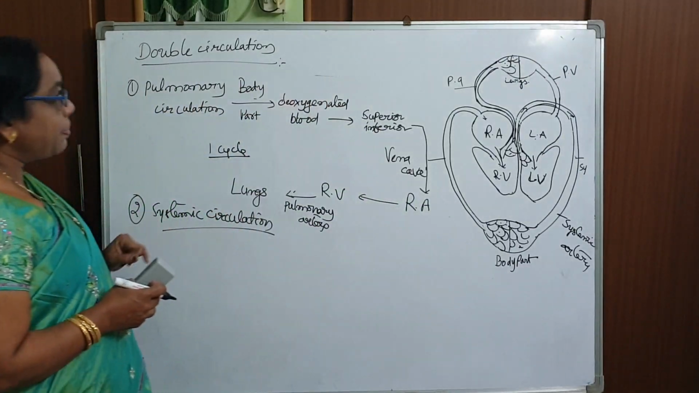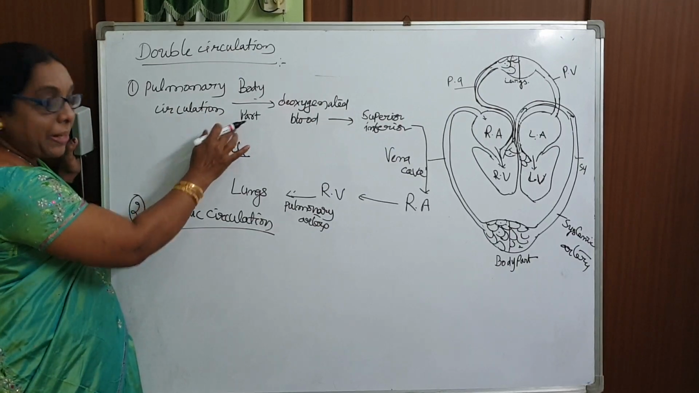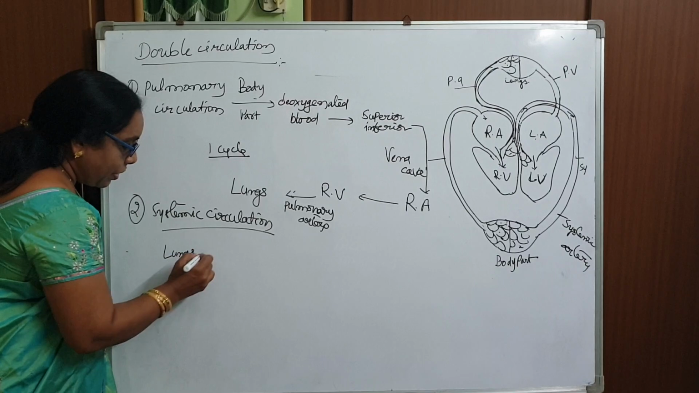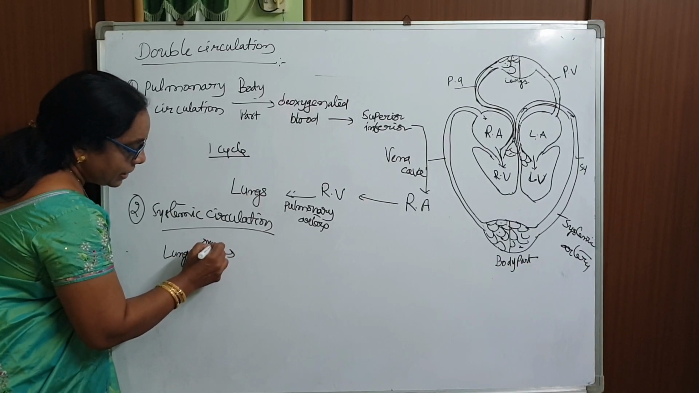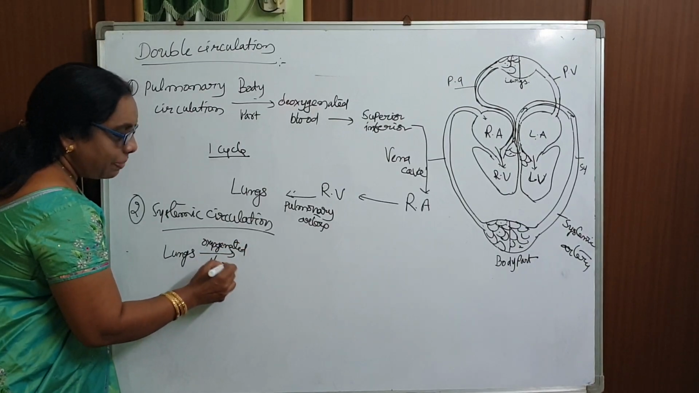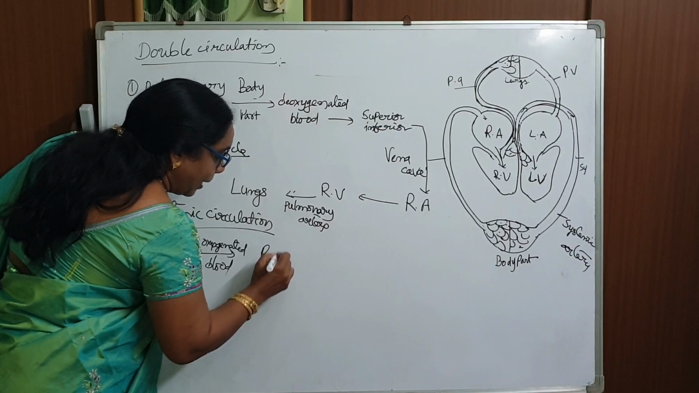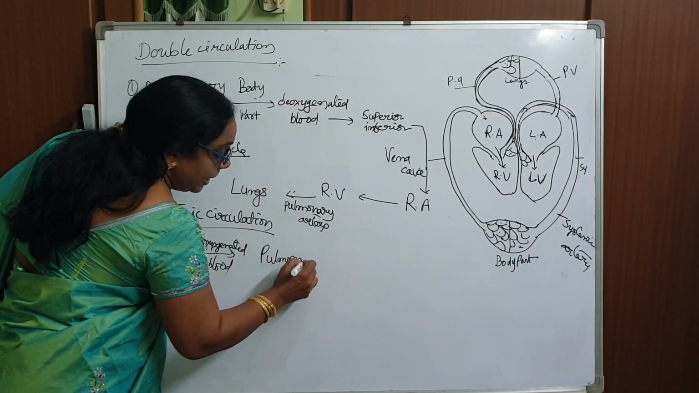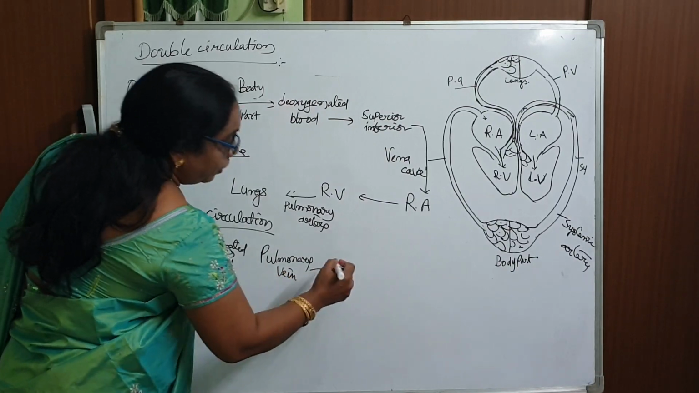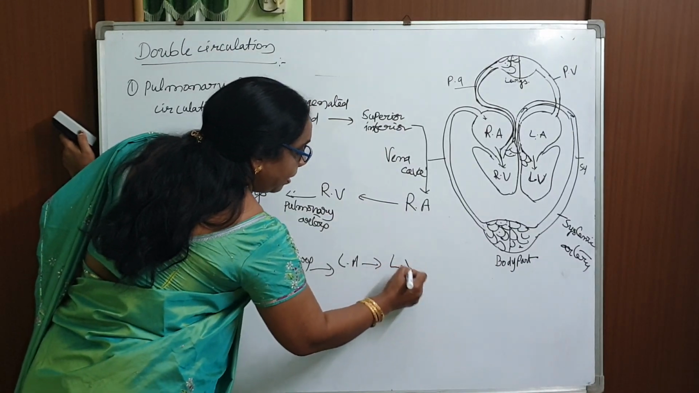Okay, yes. During systemic circulation, what will happen? Here the pulmonary circulation begins from the body parts, and the systemic circulation begins from the lungs. What type of blood is available in the lungs? Oxygenated blood. Which vein collects it? The pulmonary vein. The pulmonary vein takes oxygenated blood and opens into the left auricle. From the left auricle it reaches the left ventricle.